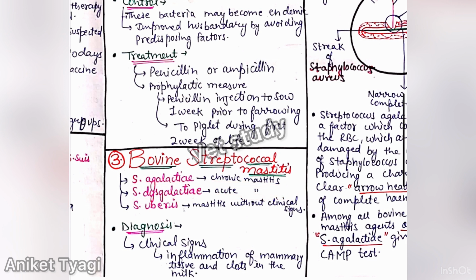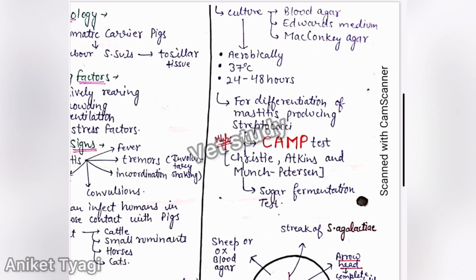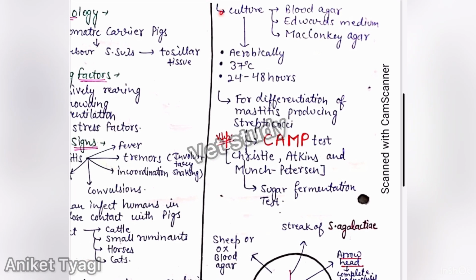So this is important, and you can diagnose this mastitis by clinical signs. Clinical signs include inflammation of mammary tissue and clots in the milk. You can also diagnose this by culture, and culture should be on blood agar, Edwards medium, or MacConkey agar. You can use these media. The condition should be aerobic at 37 degrees Celsius for 24 to 48 hours.